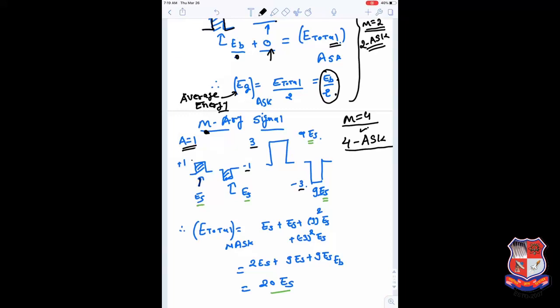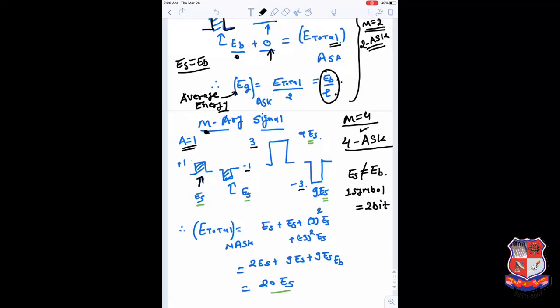And how much energy is consumed? This energy we will consider as symbol energy rather than bit energy, because in the binary case the symbol energy and bit energy have no difference. One symbol represents 1 bit, but here one symbol represents 2 bits. So in that case the symbol energy and bit energy are not equal. There the symbol energy and bit energy are the same, because one symbol represents a single bit, and here one symbol is equal to 2 bits.